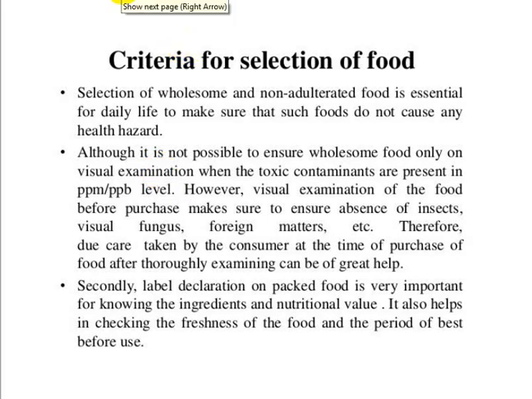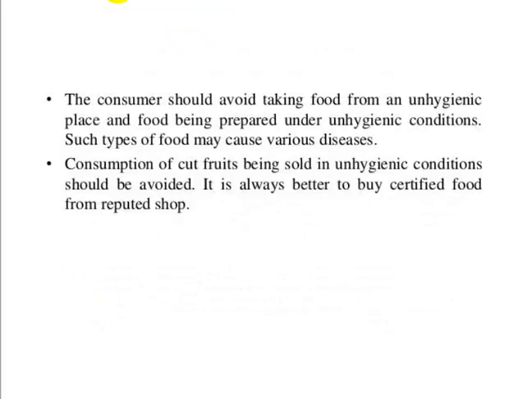And also buy good quality packed food, and we have to check the packed substance. The manufacture date and expiry date, those things have to be checked before buying any packed foods. So thereby we can prevent adulteration.